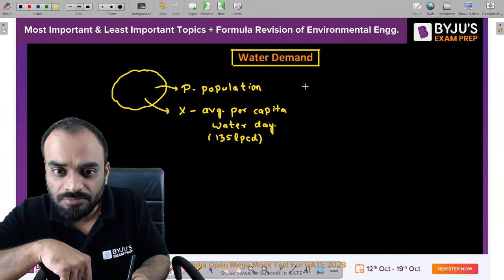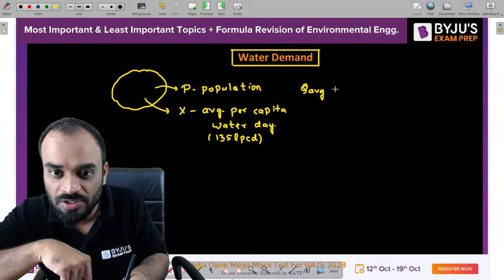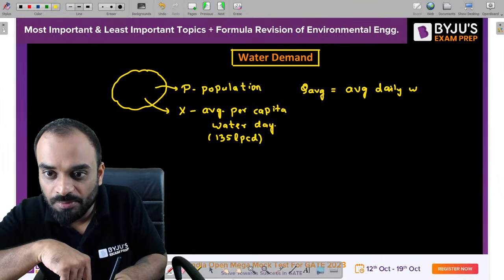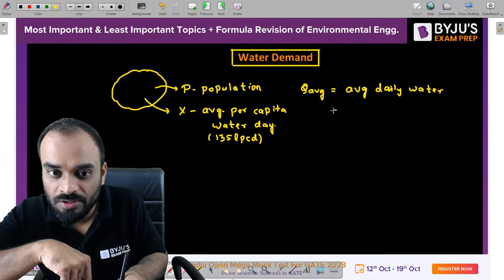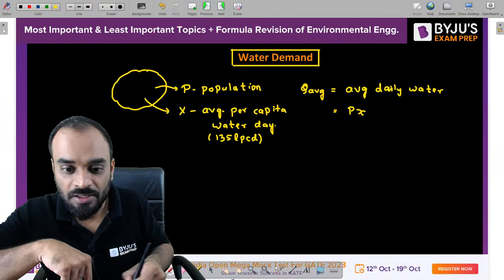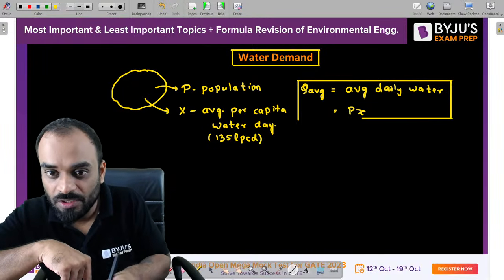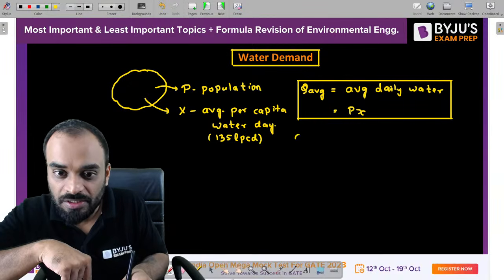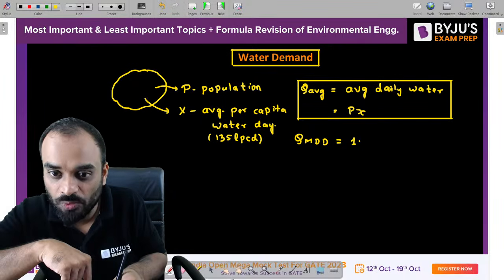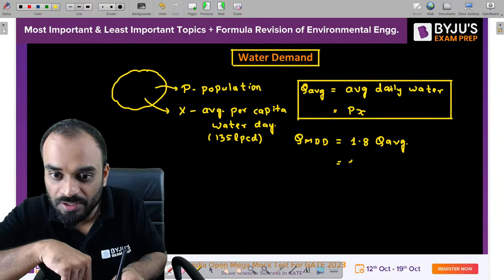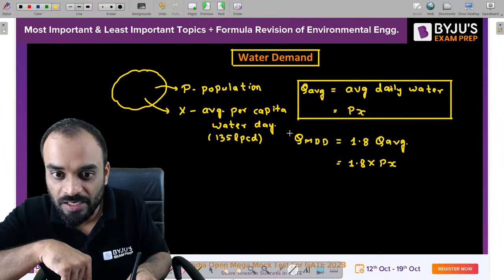Now we can calculate certain values, which is nothing but the average daily water demand, and that is equal to P into X. This is nothing but the average daily water demand by the city. Now similarly, if I want to calculate the maximum daily demand, MDD value, it is nothing but 1.8 times Q average, which you can write as 1.8 into P into X. And this is nothing but the maximum daily demand.